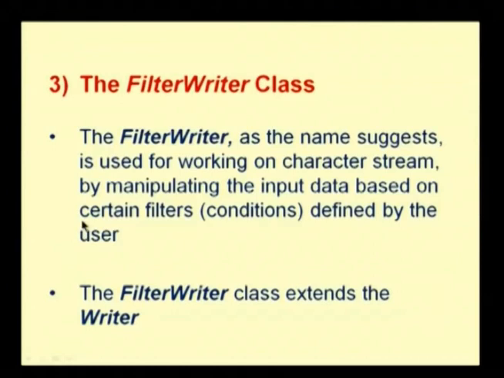For example, if I want only ASCII characters, or characters from A to D alone, I can set my FilterWriter in such a way that I get only those types of characters. We have seen this type of stream in the case of bytes. Here you can directly apply character restrictions.